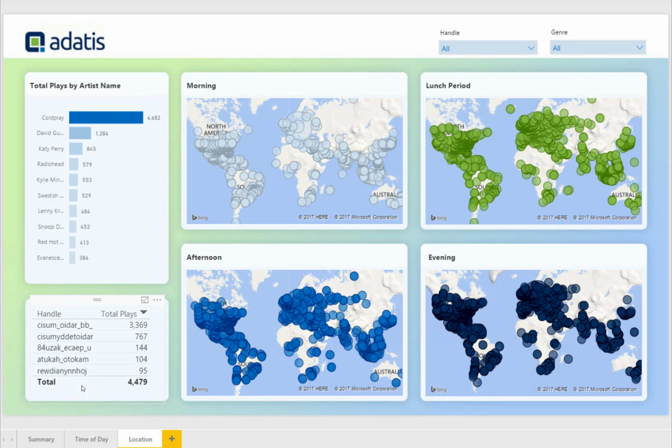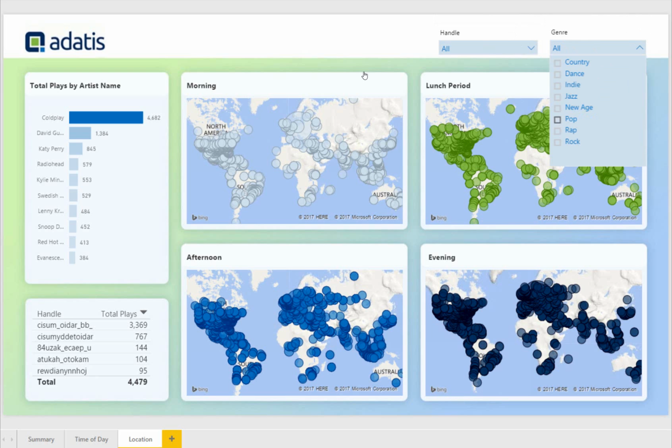We have a bunch of people that have been listening to music. These Twitter handles have been obfuscated, so they're not real handles. They stem from real people, but they're not real handles. And we also have the ability to filter by genre or handle. So let's have a look at an example of what we could do here.